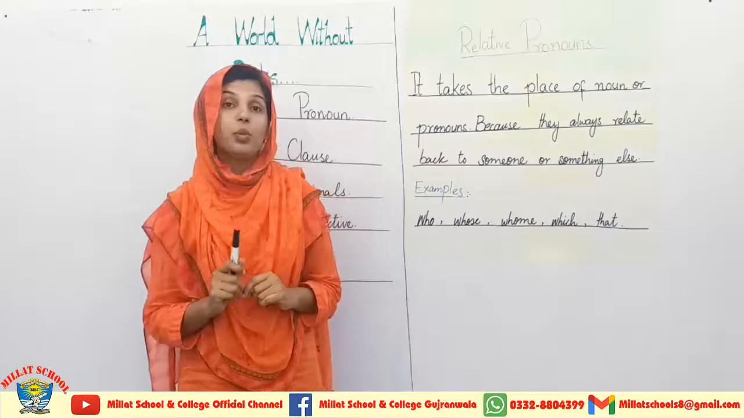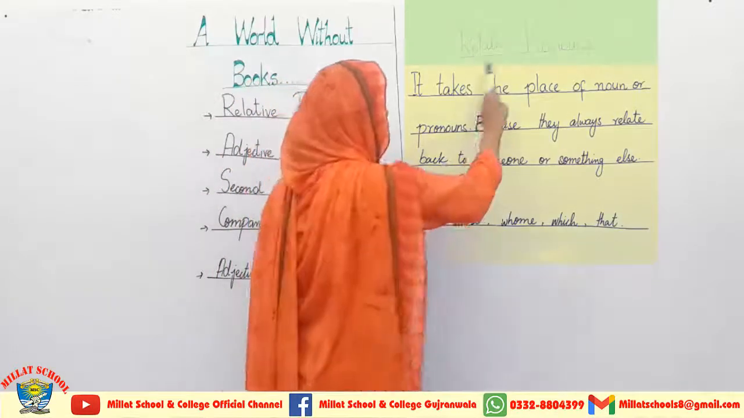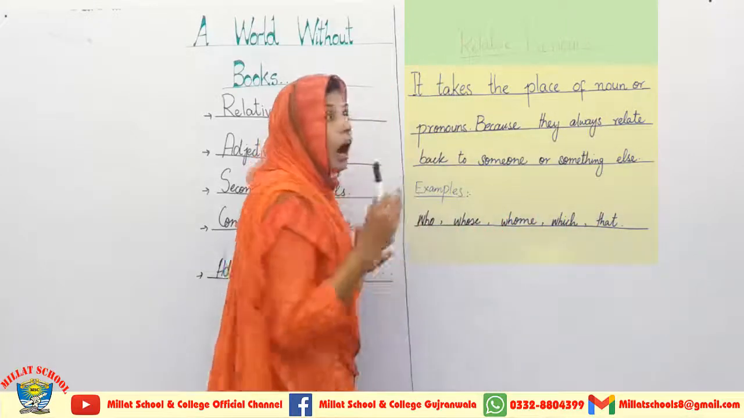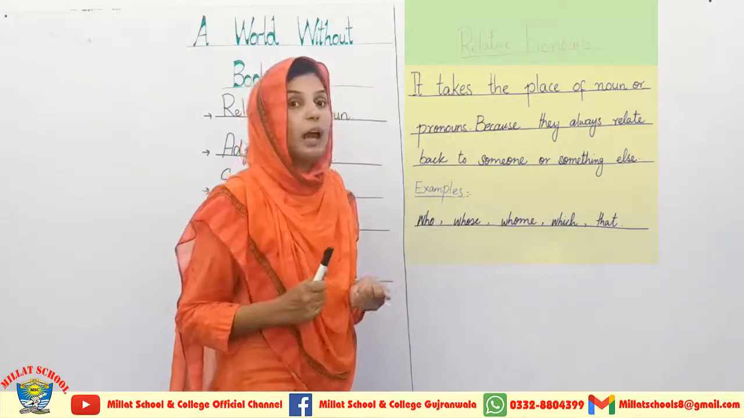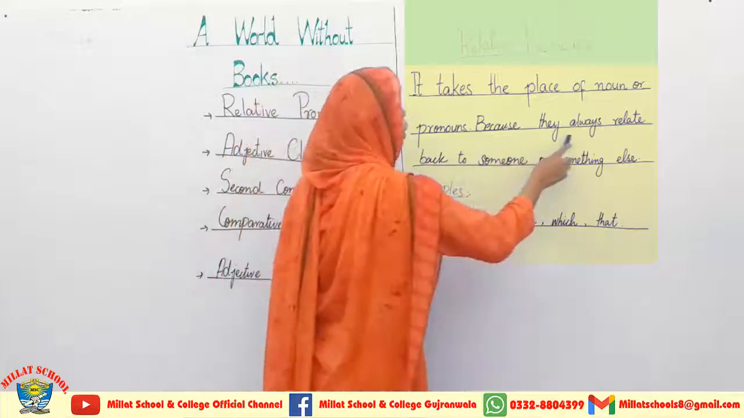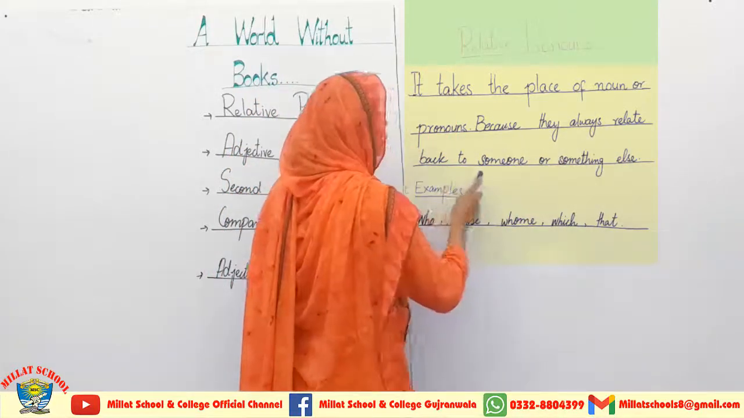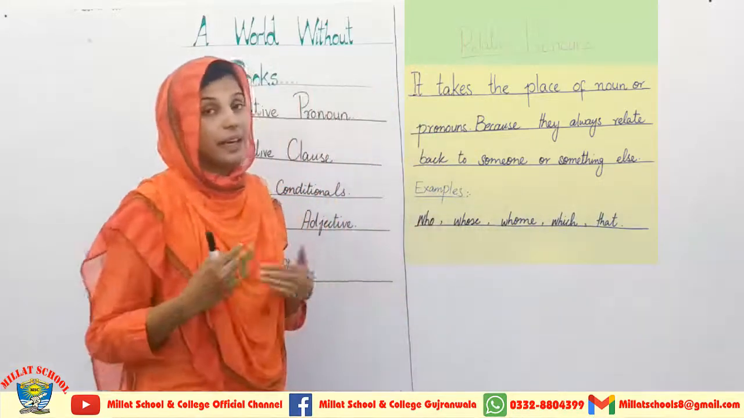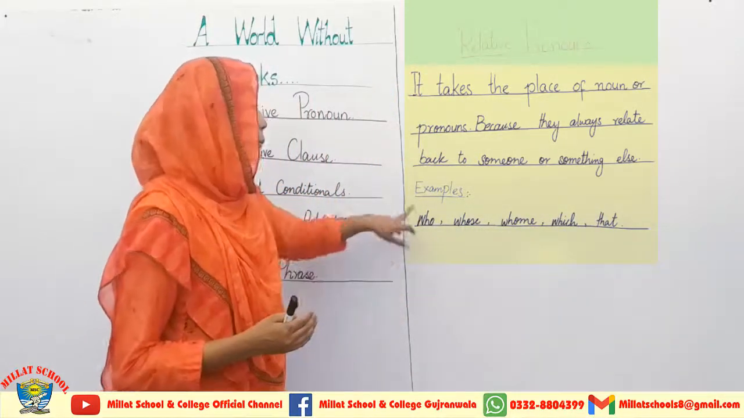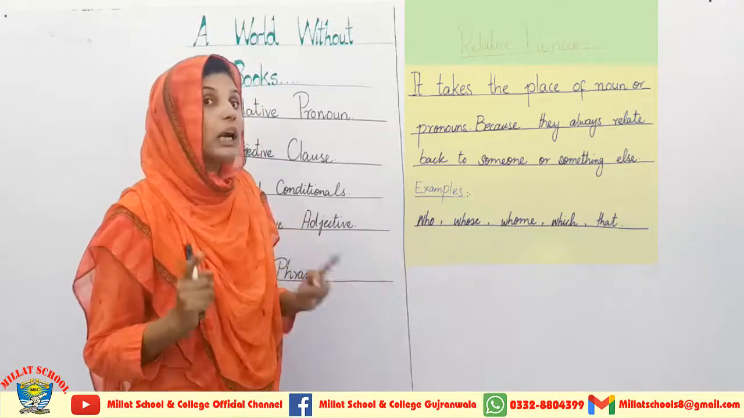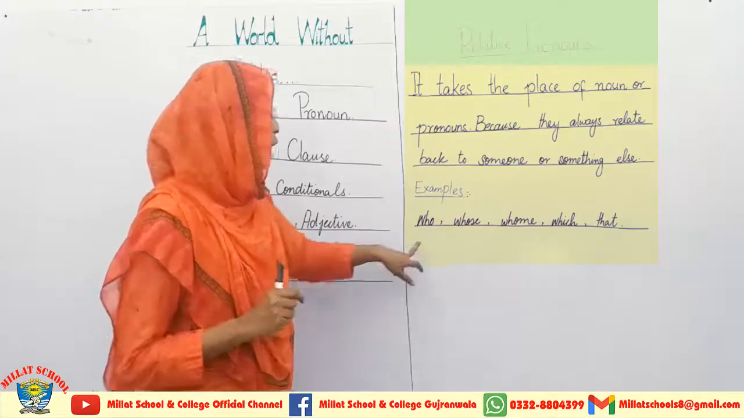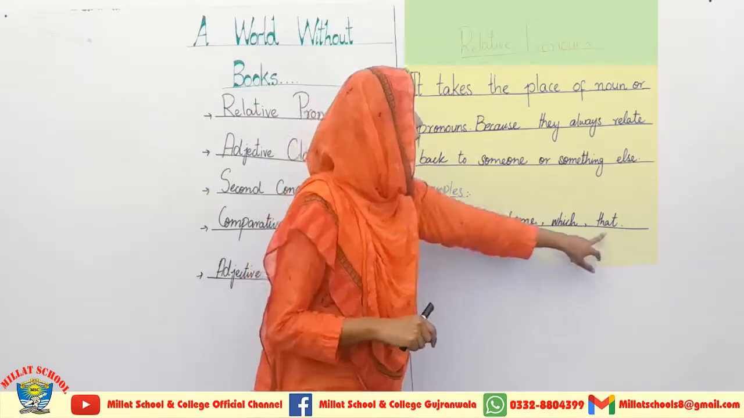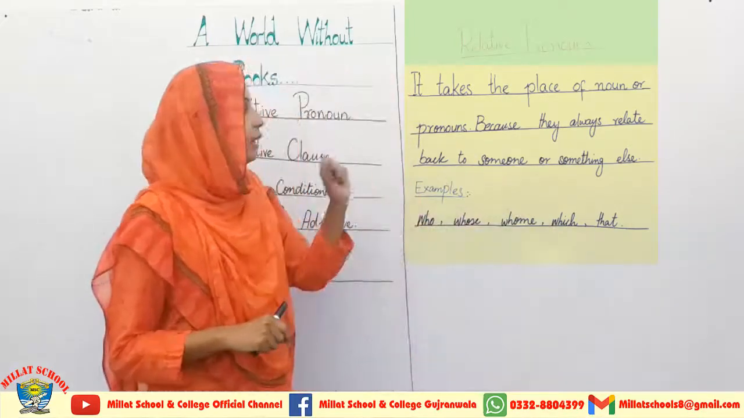And now I am coming towards the relative pronoun. You can see on the board that it takes the place of a noun or pronoun. How does it take the place of a noun or a pronoun? Because they always relate back to someone or something else. Examples are over here: who, whose, whom, which, and that. All these are the relative pronouns.